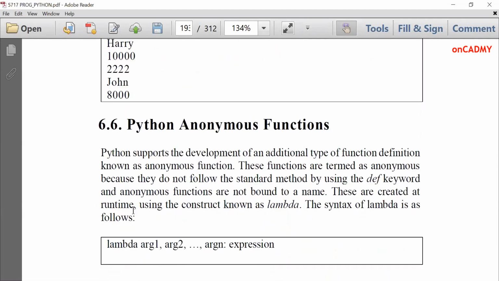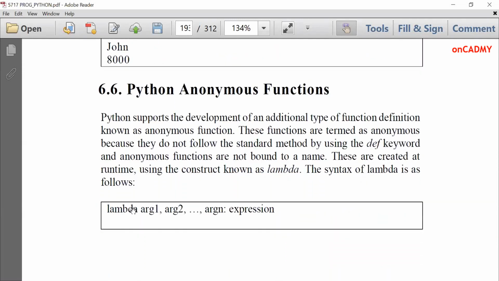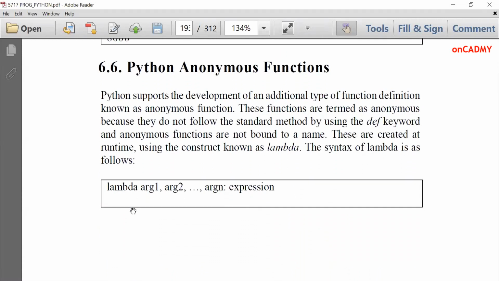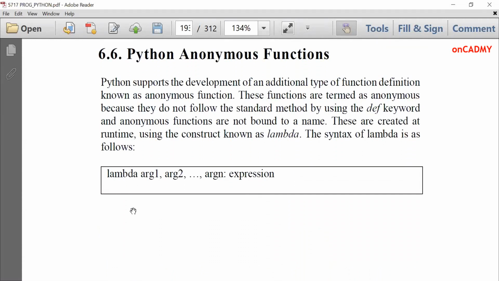And now we are going to learn another kind of Python function, which is known as anonymous function. What is an anonymous function? A function with no name, or you can say without any name, is referred to as an anonymous function. What do you mean by anonymous?